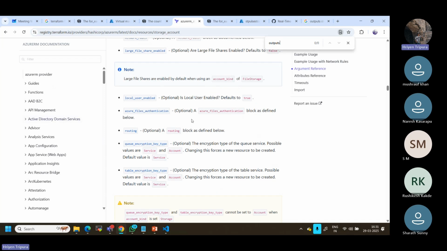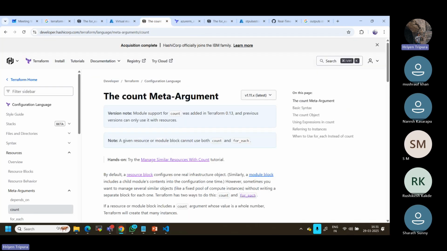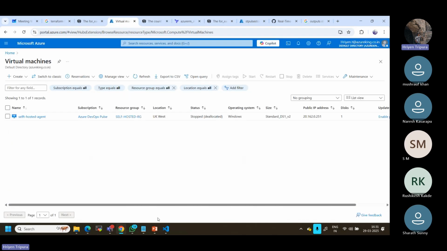Okay, it's not showing here, but anyway, I will show you how to do it. The documents are there, but sometimes when you need them, you are not finding them. I will give you the documents also.